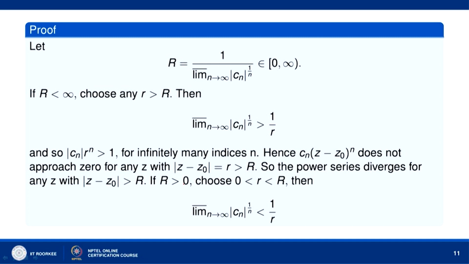If capital R is greater than 0, choose 0 less than r less than capital R. Then limit superior as n tends to infinity of mod of Cn to the power 1 by n is equal to 1 by capital R, which is less than 1 by r.